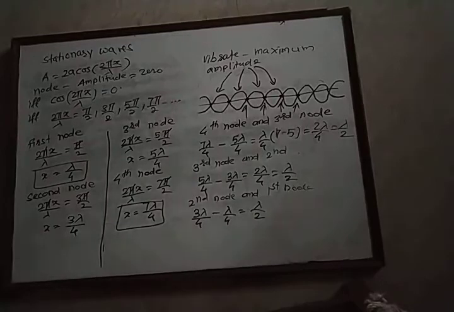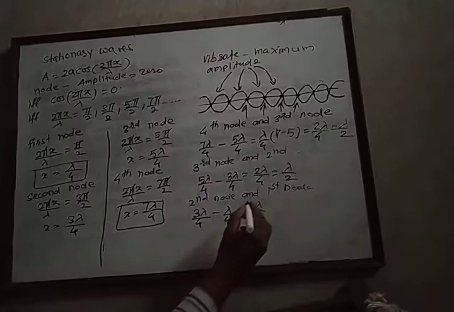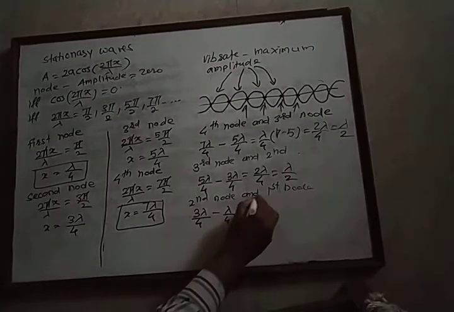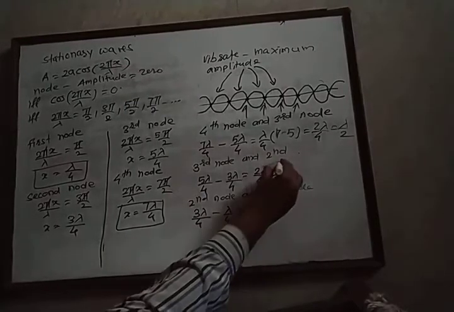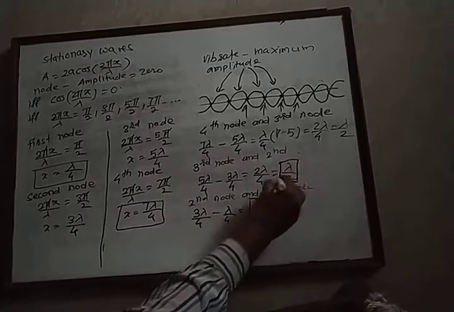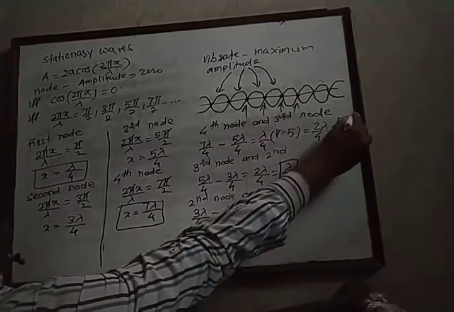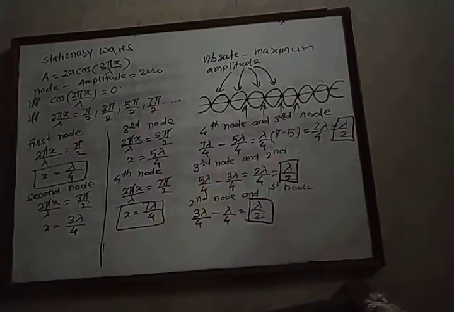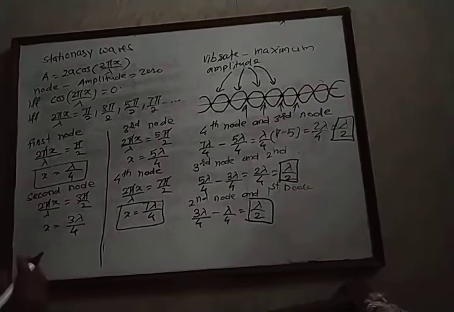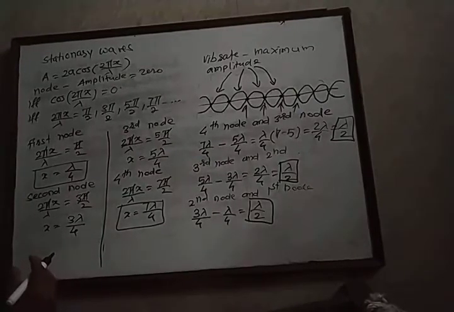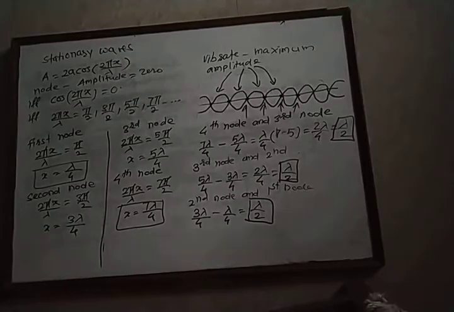Therefore, we observe any two successive nodes on a stationary wave are separated by a distance lambda by 2. In this way, the distance between successive nodes is equal to lambda by 2.